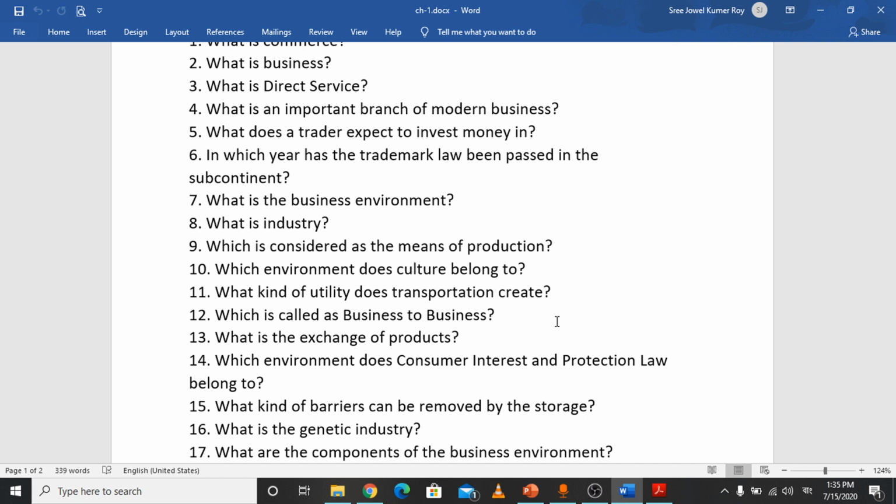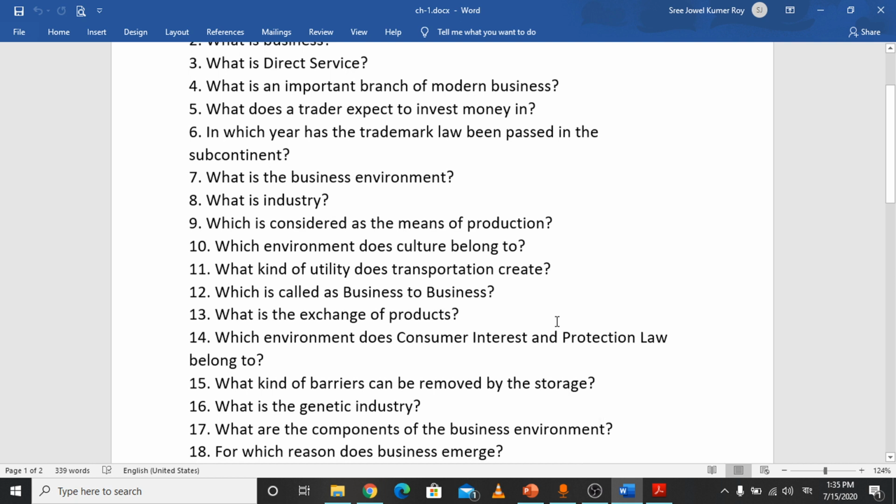Then number 17, what are the components of the business environment? There are six elements in the business environment. First, natural environment, economical environment, social environment, political environment, legal environment, and technological environment.